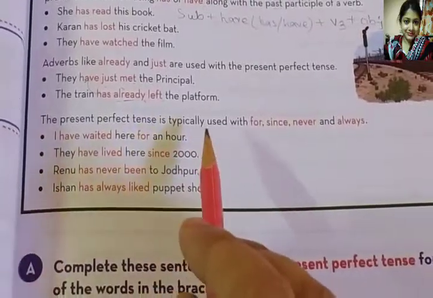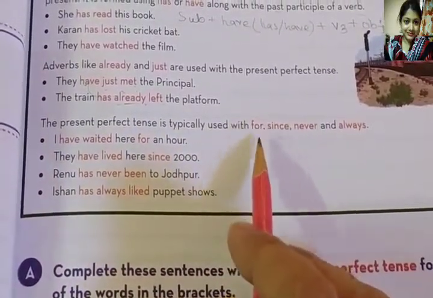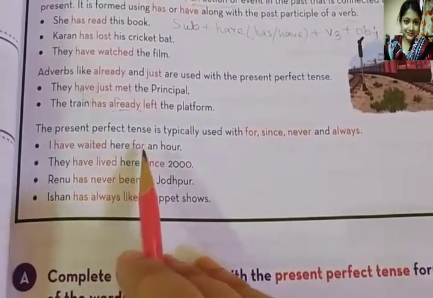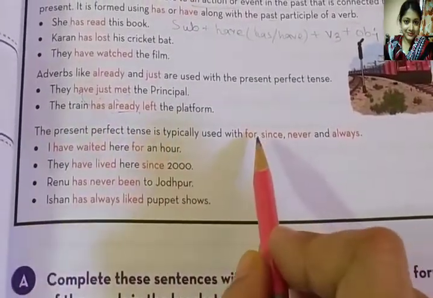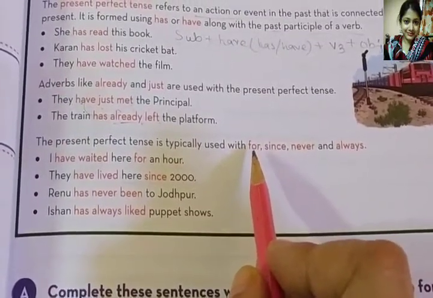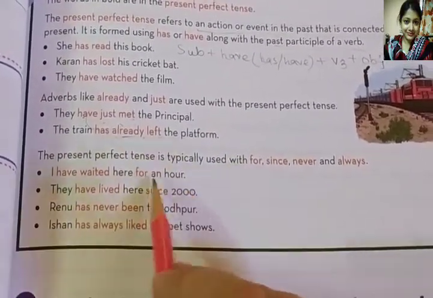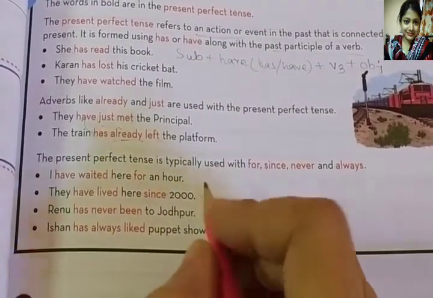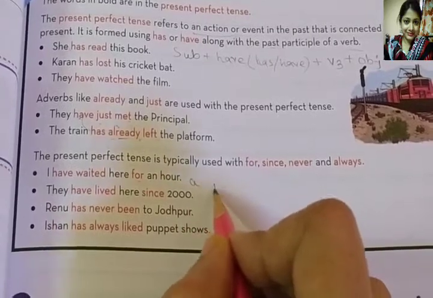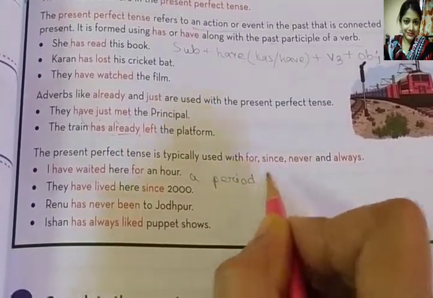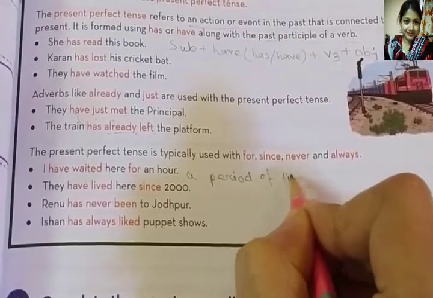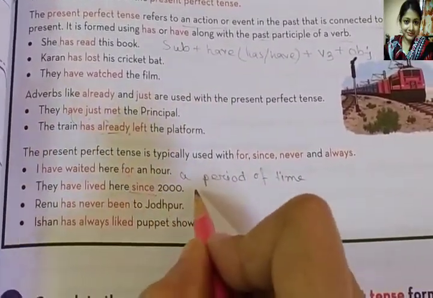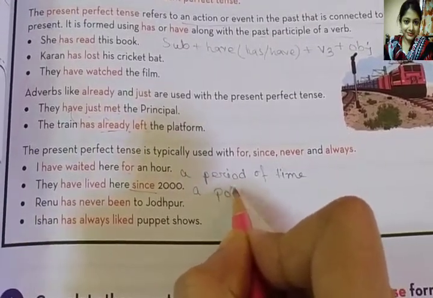Next, the present perfect tense is typically used with for, since, never, always. These types of words you can apply. And for denotes a period of time, and since denotes a point of time.